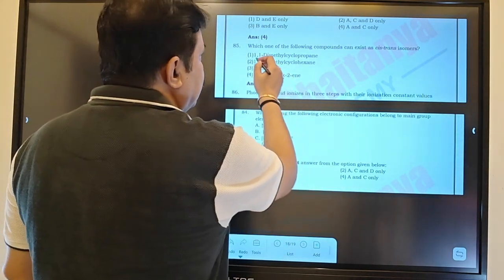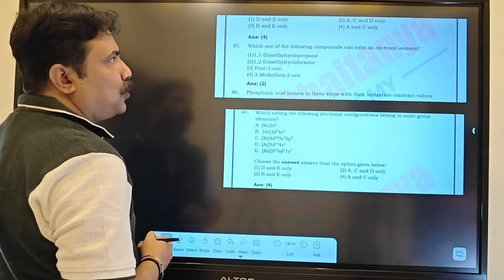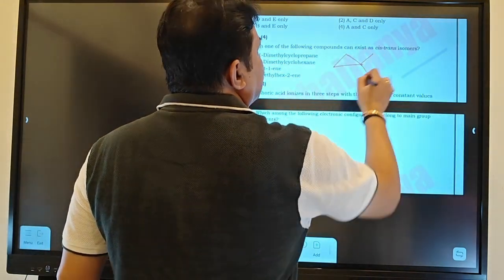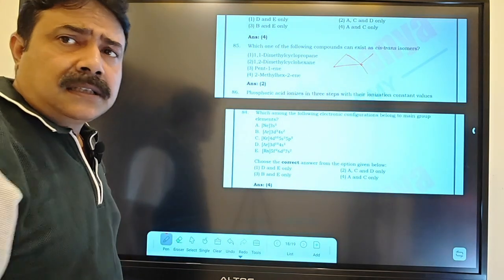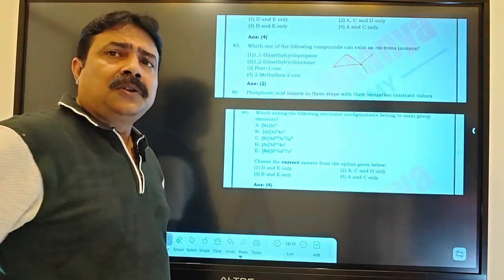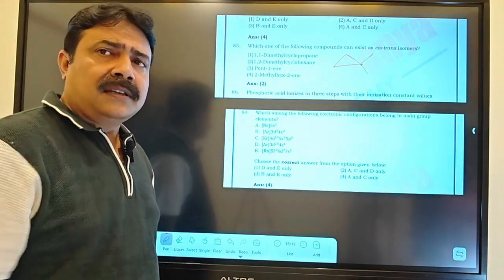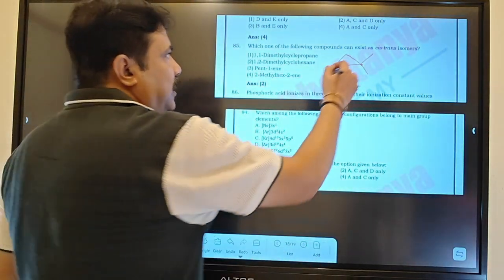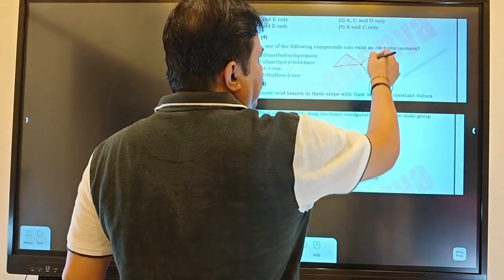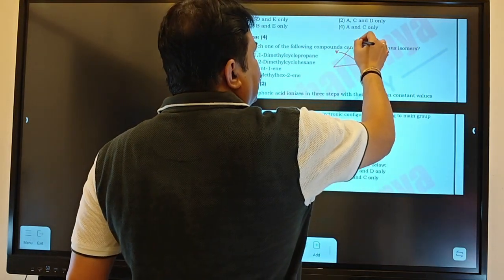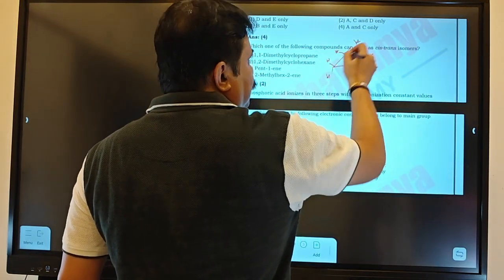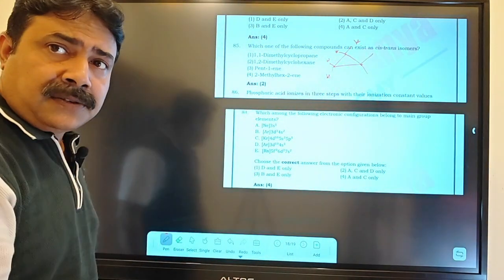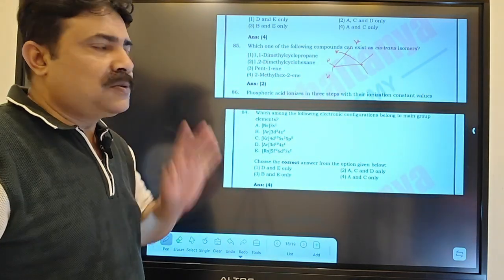Now if you look at the question they are giving, which of the following compounds can exist as cis and trans isomers? If you look over here, they are giving 1,1-dimethylcyclopropane. So the cyclopropane structure is this, 1,1-dimethyl. The condition for a cyclic structure to show geometrical isomers is that I need two disubstituted sp3 carbons, and the groups attached individually should be different. Now here two groups are there, methyl, here hydrogen, and here also hydrogen, hydrogen. They should be individually different, and that type of two carbons should be present. Then only they can show geometrical isomers or cis-trans isomers.